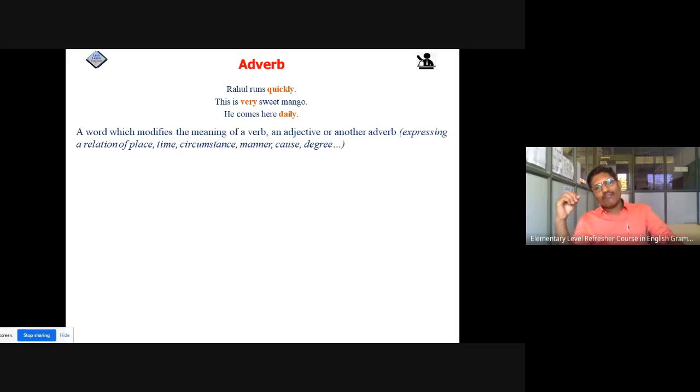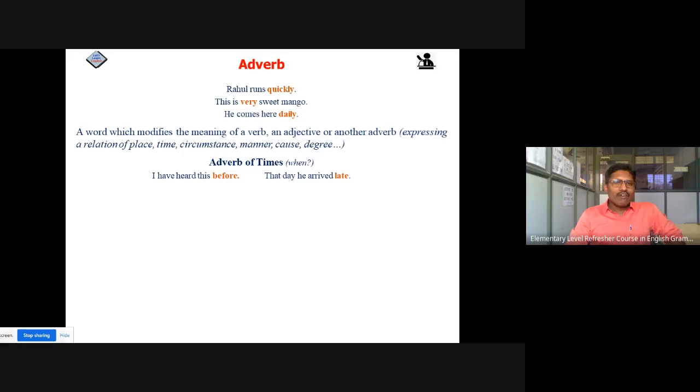So the word which modifies the meaning of a verb or an adjective or another adverb, that is an expression of relation of place, time or circumstance, or manner or cause or degree, that word is known as adverb. So Rahul runs quickly, the manner is given. This is very sweet mango, the degree is given. And he comes here daily, the time is given. So friends, there are certain subtypes of adverbs.